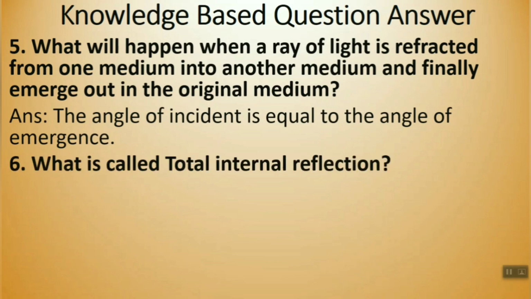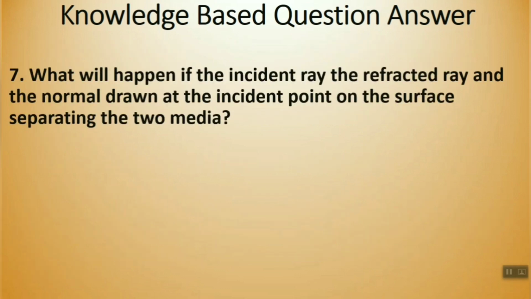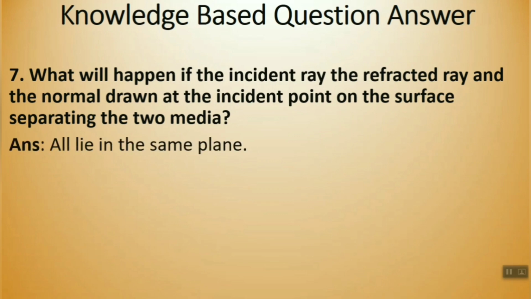Next one, what is called total internal reflection? Yes, when light passes from a denser to a rarer medium and is incident at an angle greater than the critical angle, the light comes back to the denser medium obeying the laws of reflection. Okay, so this is total internal reflection. Question number 7: what will happen if the incident ray, the refracted ray and the normal drawn at the point of incidence on the surface separating the two media all lie in the same plane?